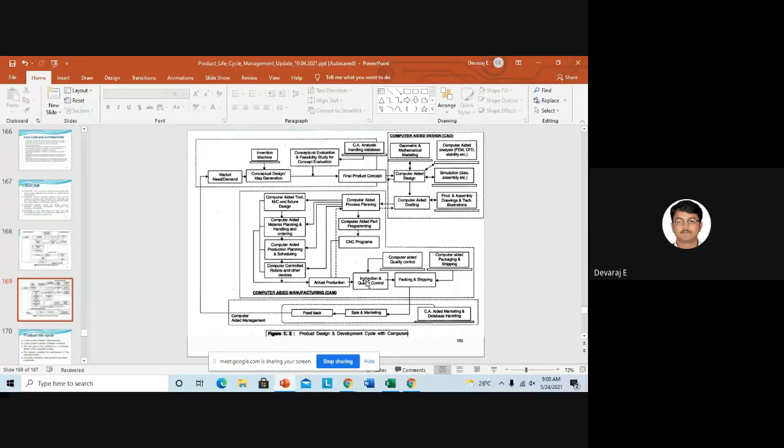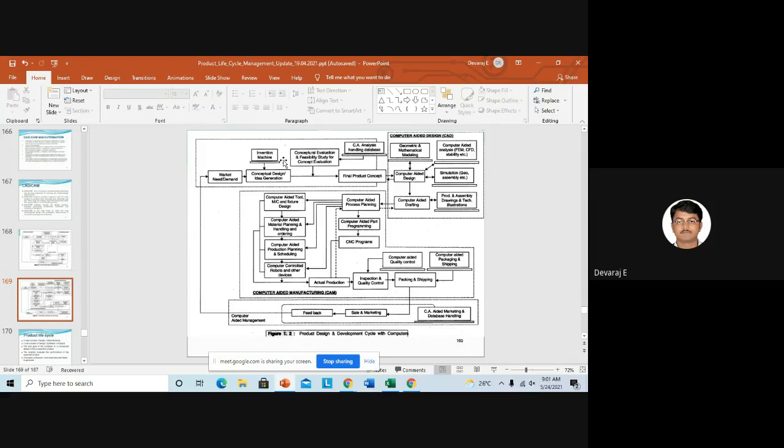Accurately. So you can see here the feedback. Then it will go for the market needs or demand. Then you can see here conceptual design and idea generation, the invention machine. We will analyze this with respect to the computers, because once you do the conceptual design, then by using the design team we will convert the conceptual design to 3D drawings.